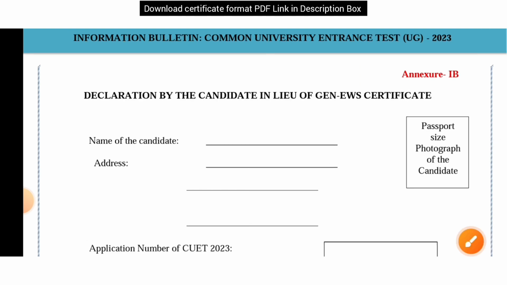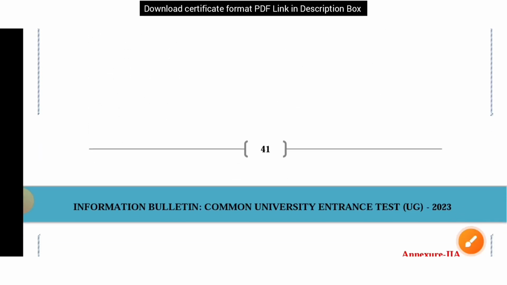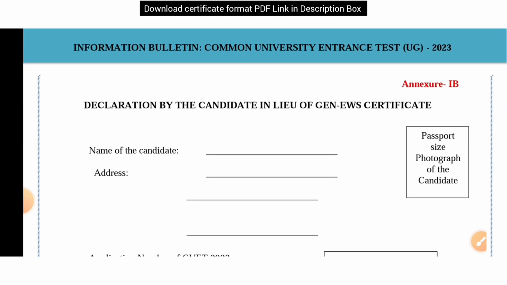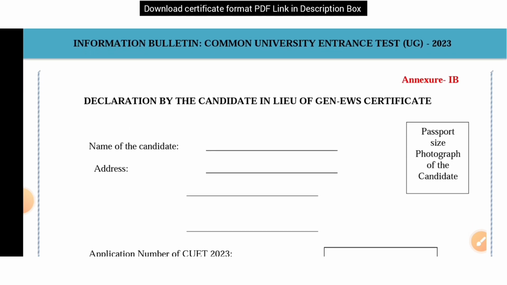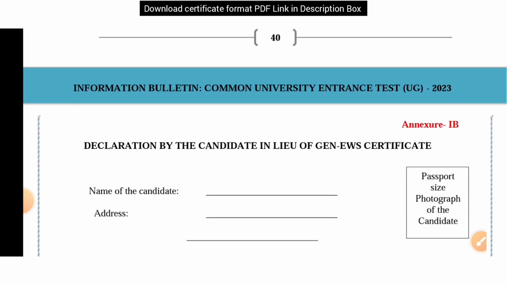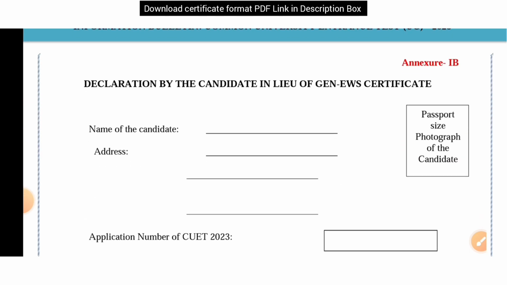So you will have to get the printout of this page and fill all these things by your hand. You will have to scan it and then you will have to upload it while form filling. So that is the process. You can fill the form by EWS category, and by that way only you can get the 10% reservation. How you have to fill all these things, I had made a separate video about it, so you can also get that video link in the description box of this video.